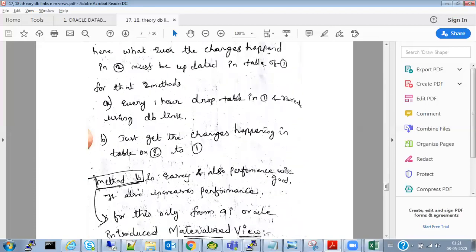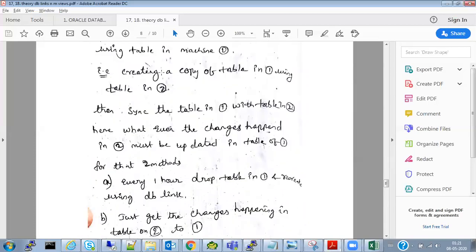Then what is a materialized view? I'll tell you.